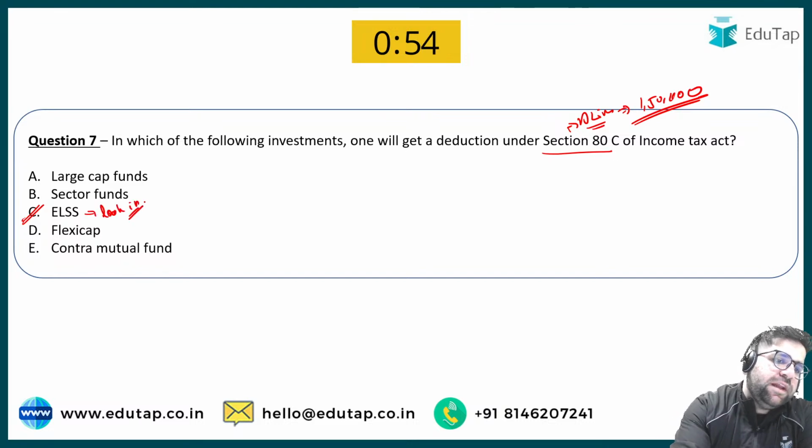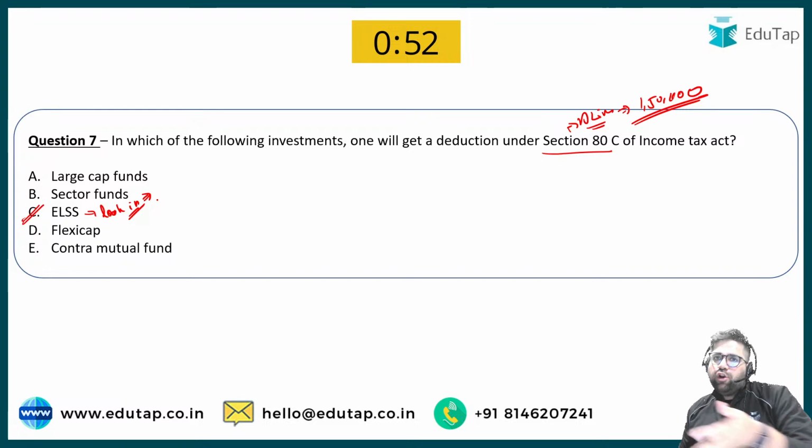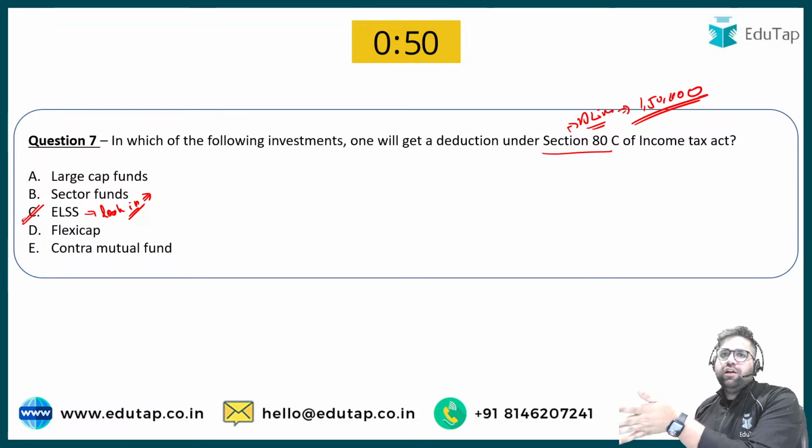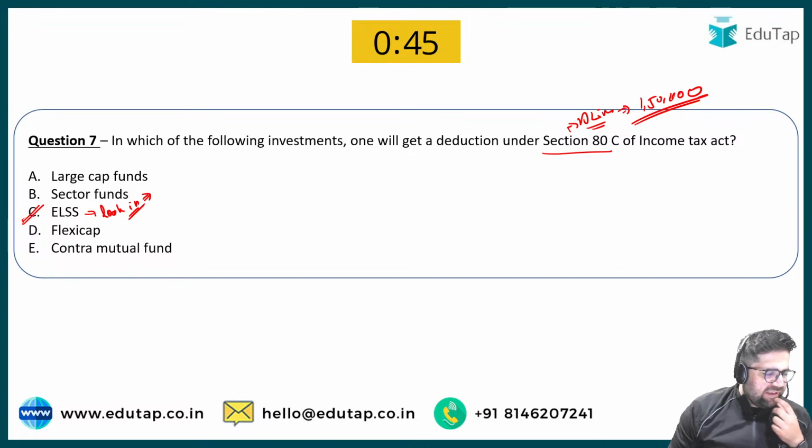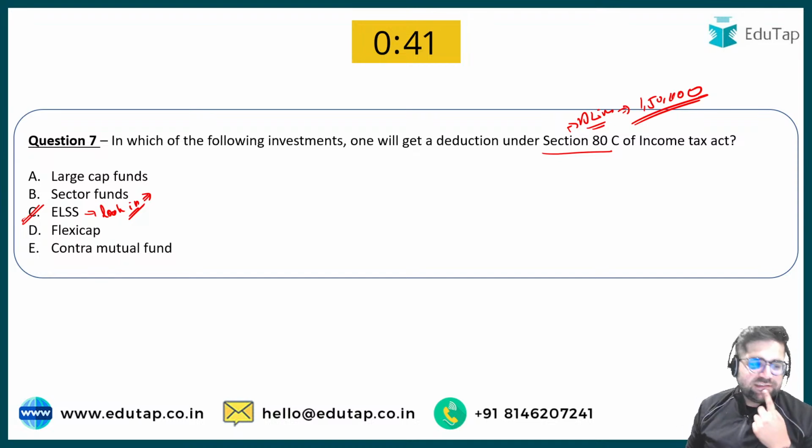What is the lock-in period? Lock-in means that you cannot withdraw your money up to that particular period of time. Yes, everyone is writing 1,50,000 only. Okay. What is the lock-in period under ELSS? ELSS के अंदर lock-in period कितना होता है?